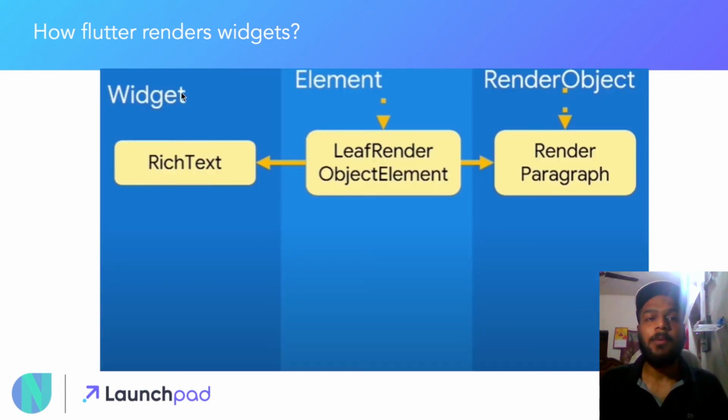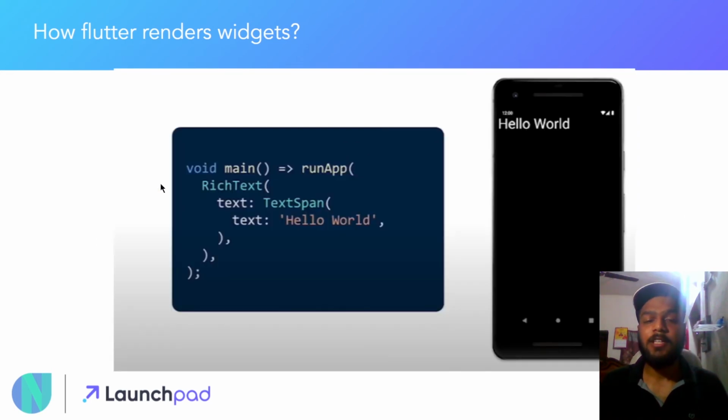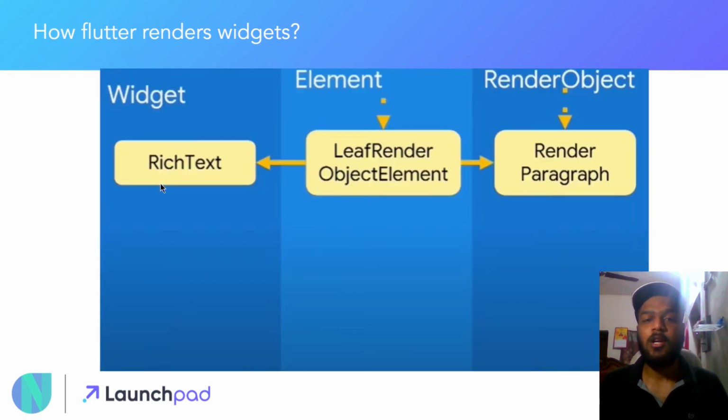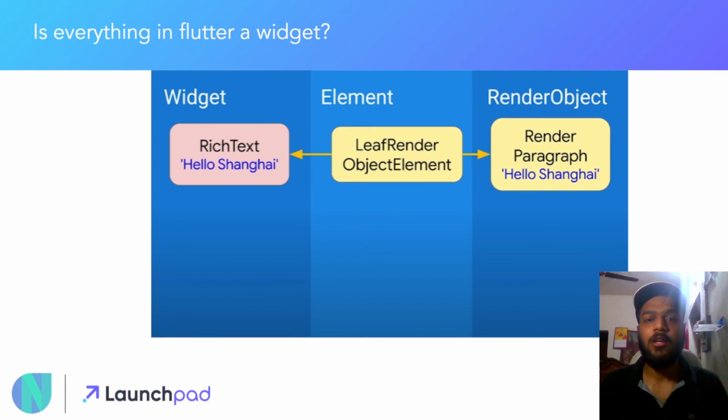Now what takes place is, first the RichText will be made, on the basis of that the element for the RichText will be made, and on the basis of this element the render object will be created, and this render object will be displaying the UI to the user. Now what if we replace the text Hello World with the text Hello Shanghai over here? This text is a variable value which is present inside our widget.